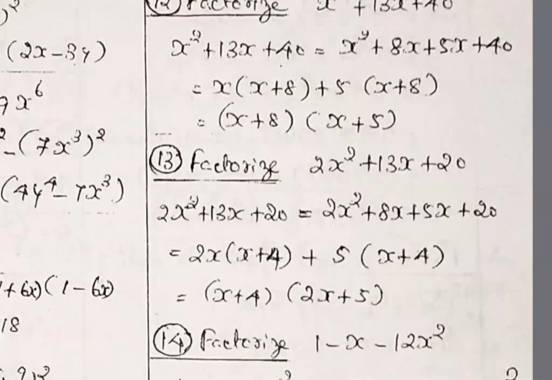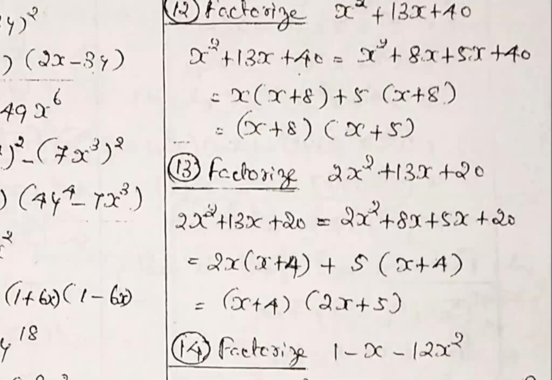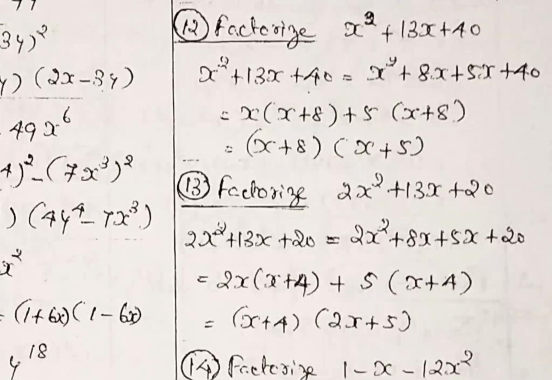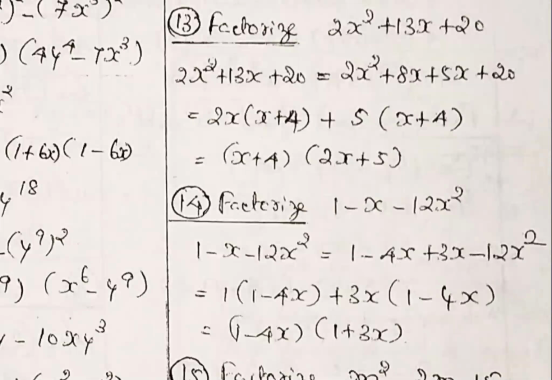Same idea for problem number 13. Select two numbers 8 and 5. Addition 13, 5 into 8 is 40, not 20. So you must take care. You see the first term 2 a square is available, no? The 2 you move to the right hand side. 2 into 20, 40 you want. The first one, where simply a square is available, the multiplication we want is 40. Problem number 13, here also 40 only is required, because a square contains 2. The 2 you move to the last term, multiply with 20, take it as 40. So addition 13 required, multiplication 40 required. Then the procedure is same. Here also 1 minus a square minus 12a square, same idea.